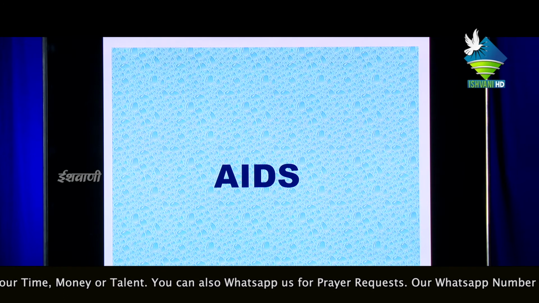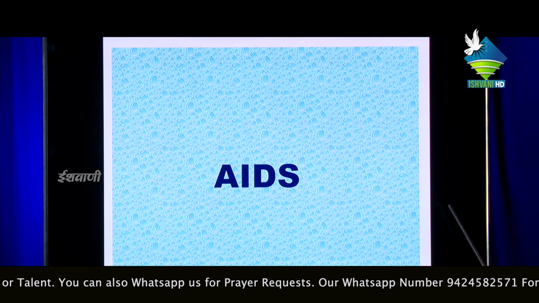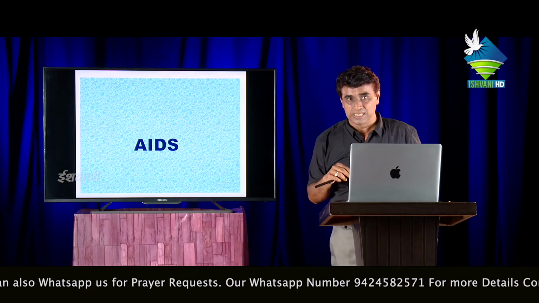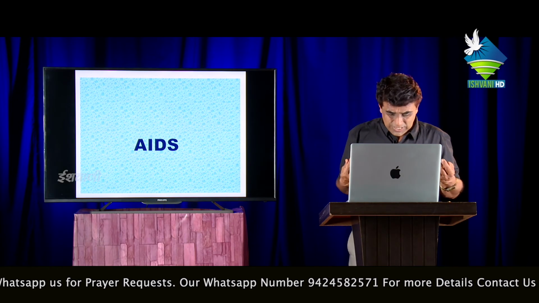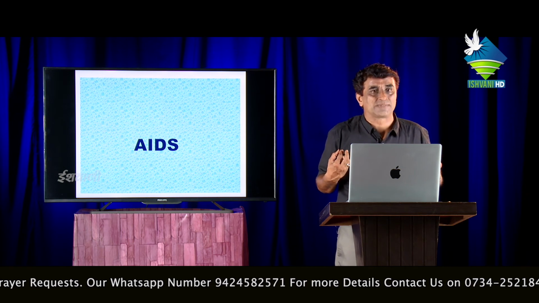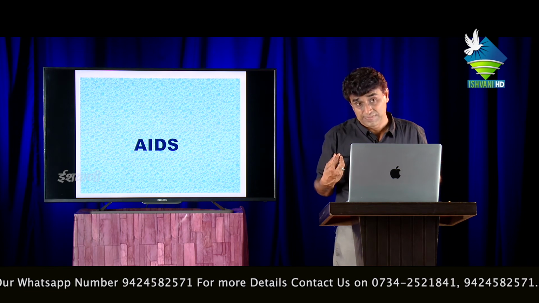Come to the dangerous disease, AIDS, acquired immune deficiency syndrome. This is the full form of the abbreviation AIDS. The incubation period of AIDS starts from 6 months and can even exceed up to 3 years.